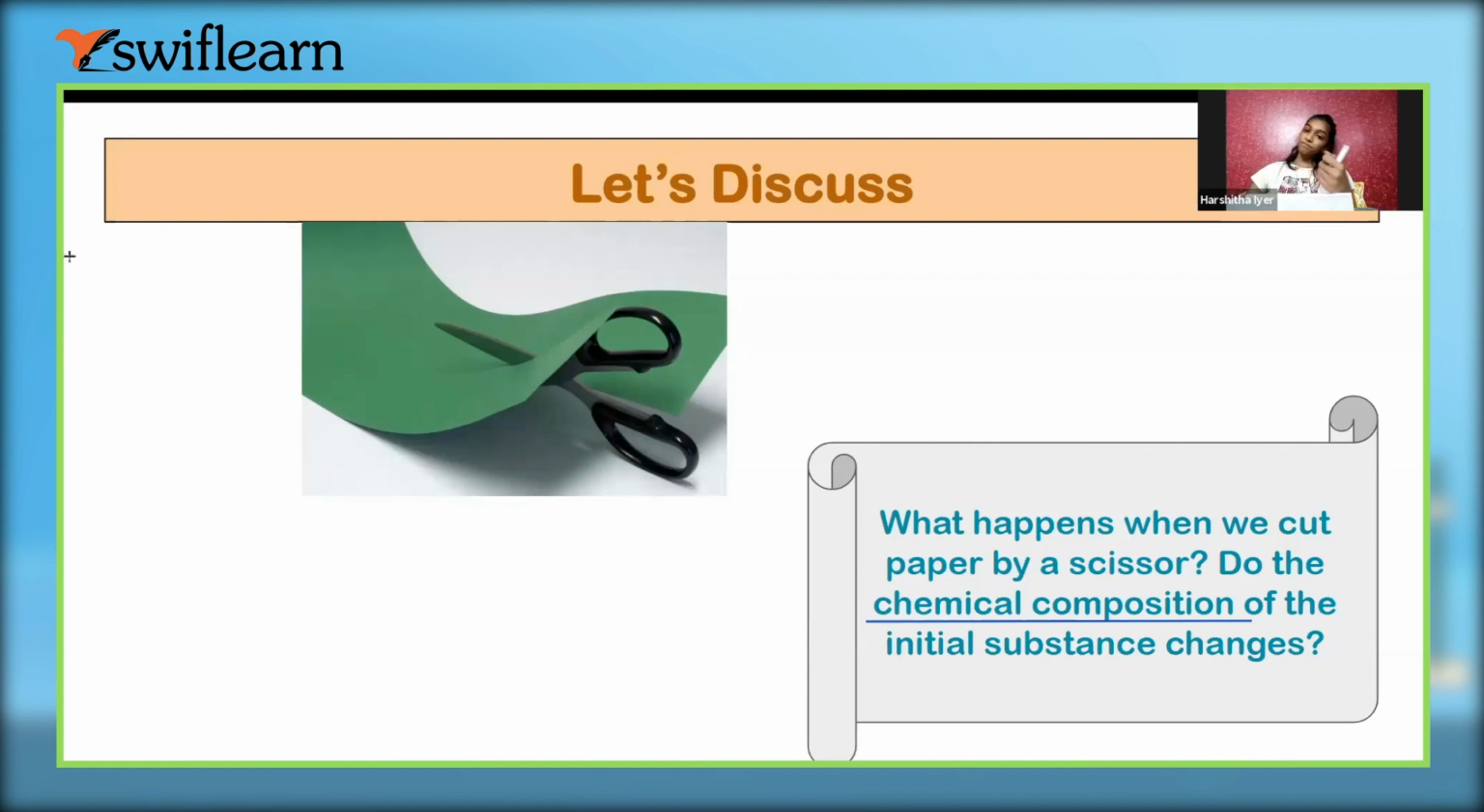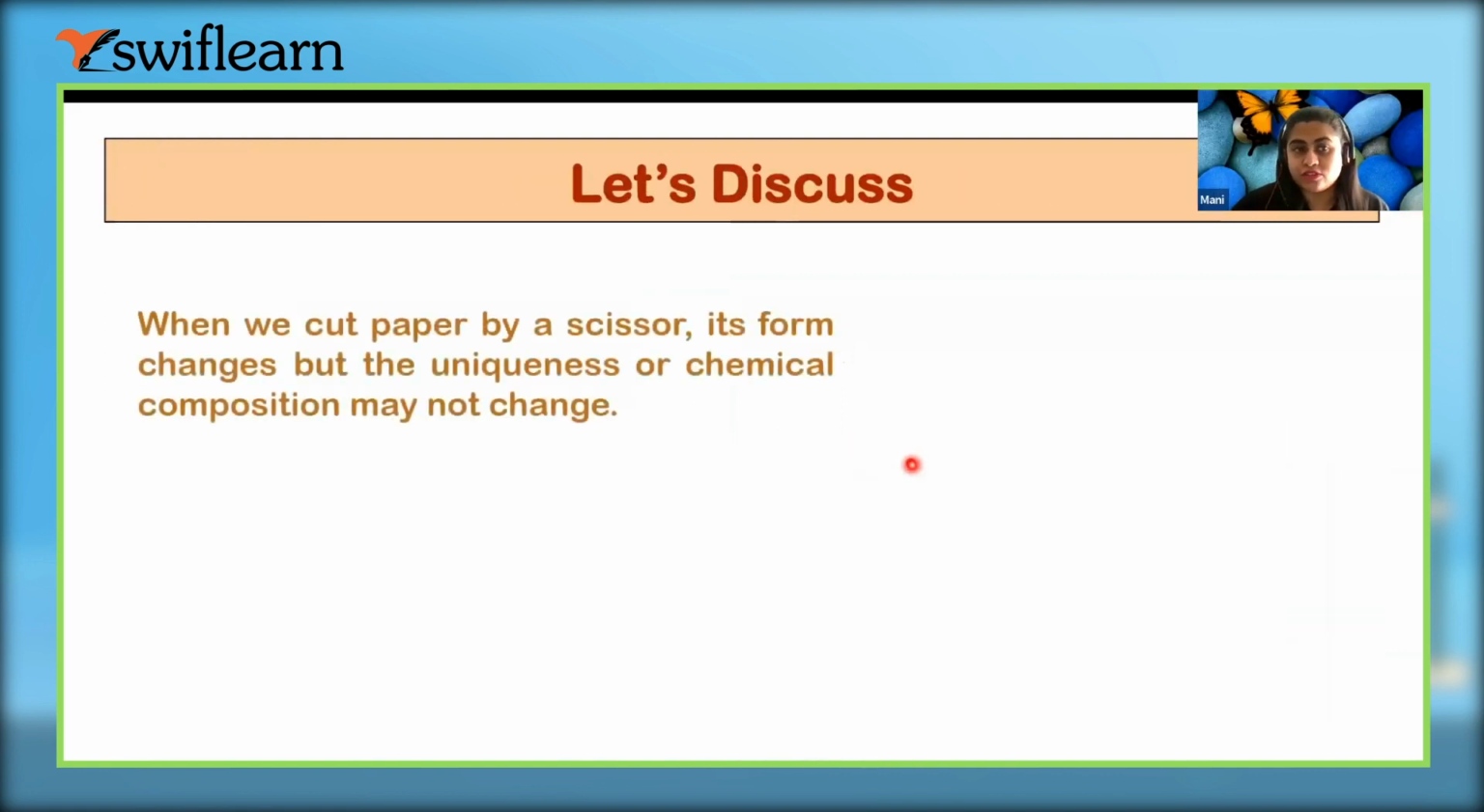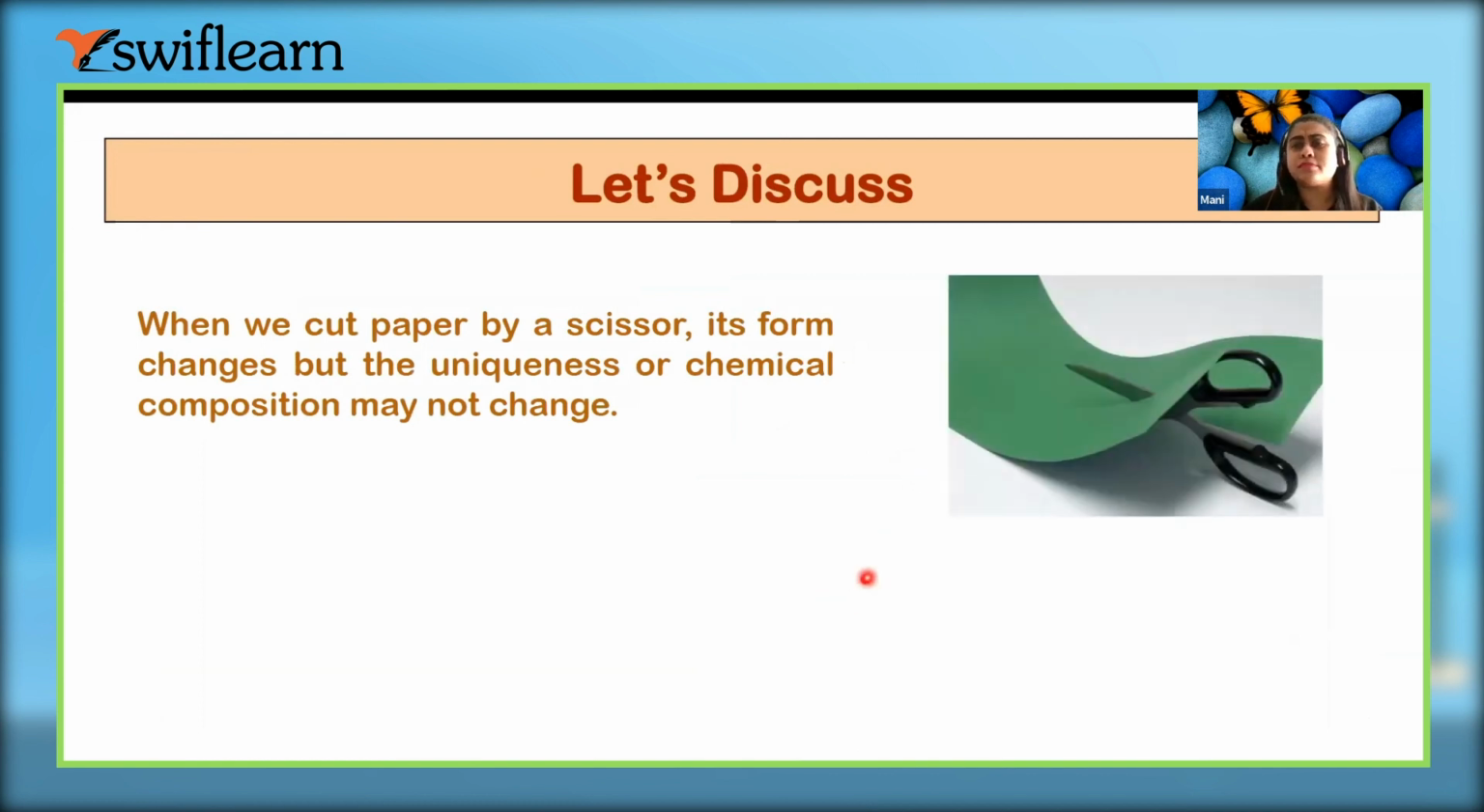Great. So now tell me, when we cut it, is there any change in its chemical composition? No. Very good. So no, there is no change. When we cut paper with the scissors, its form changes. Earlier the paper may have been large, but now I have cut it into small pieces. Now the physical appearance has changed, but the paper is still paper.